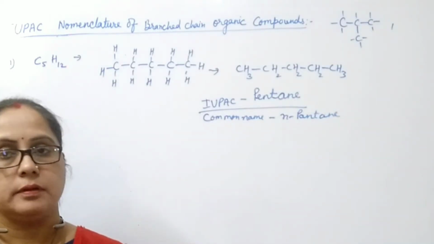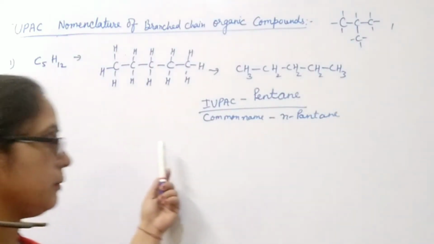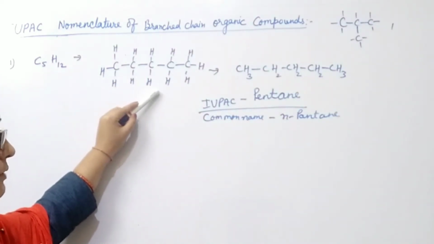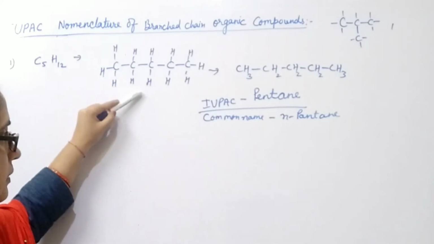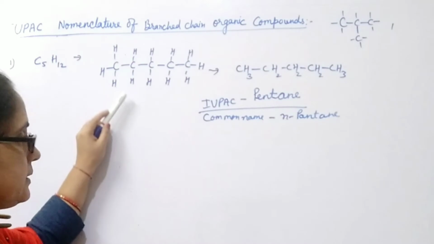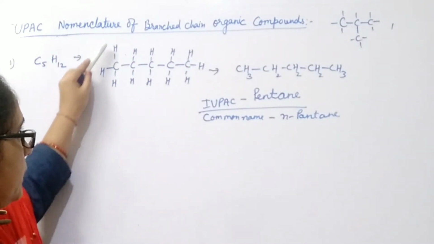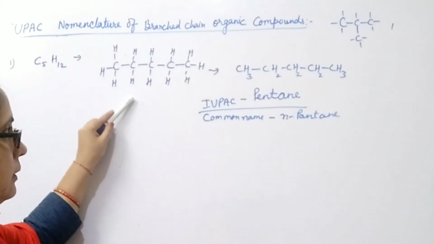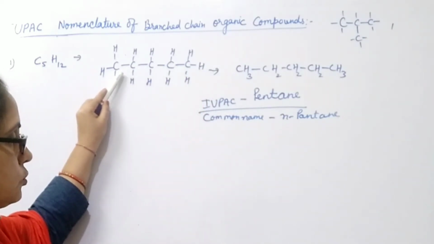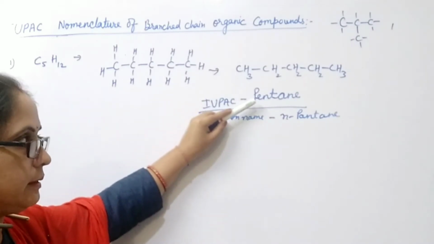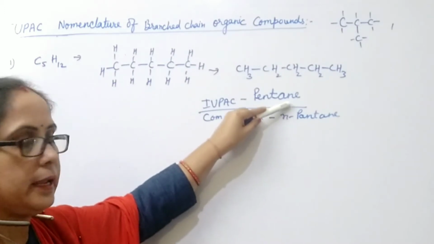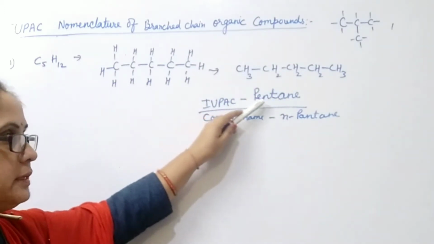Children, we know how we can name this open chain carbon compound, C5H12. The structural formula of C5H12 is this one, in which 5 carbon atoms link together by single bonds, surrounded by 12 hydrogen atoms. This contains single bonds and 5 carbon atoms, so its name is pent. And for single bonds, we use the suffix or end word ane. So its IUPAC name is pentane.